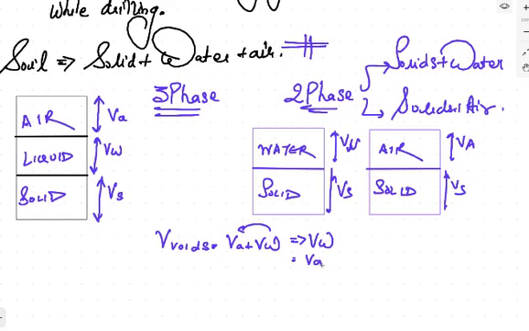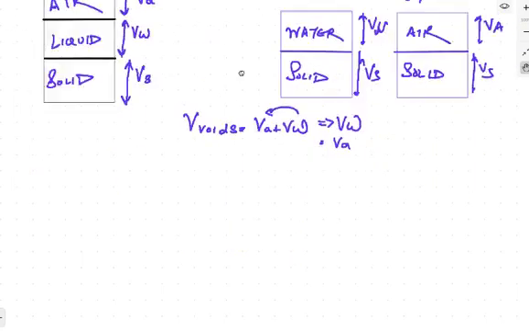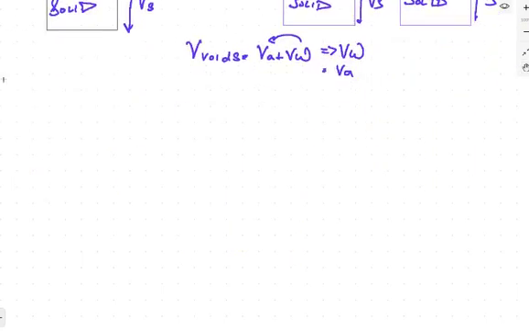The structure of soil can be classified into two different types, two-phase diagram and three-phase diagram, depending upon the amount of things which are present inside the particular soil. Now, as you know, the total amount of voids will be the summation of the voids filled with air and the voids filled with water. So there is a presence of water also. The water or the moisture present in the soil can also be classified into different types.